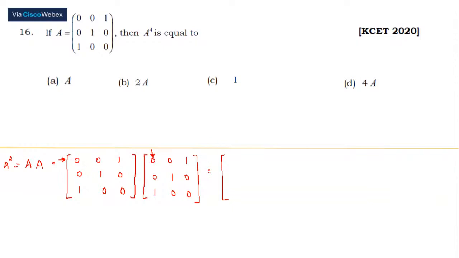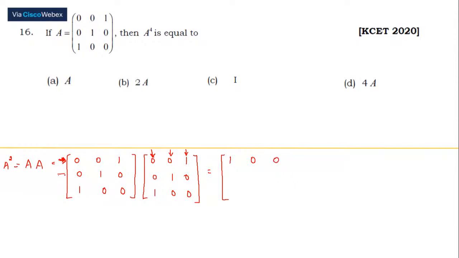So what is this? 0 into 0 is 0. 0 into 0 is 0. 1 into 1, this is 1. Next. Again, what are we going to do? We're going to consider this row and multiply with the second column of the second matrix. So 0 into 0 is 0. 0 into 1 is 0. 1 into 0, this is 0. The same row, we're going to go to the next column. Okay, so this is 0, 0, 0.